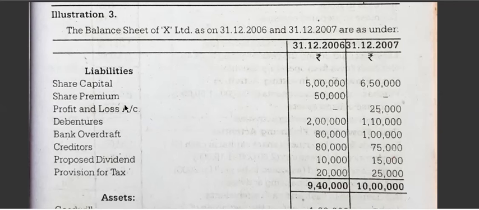Okay. So we'll see liabilities. Share capital comes under financing activity. Share premium comes under financing activity. Profit and loss goes for operating activities, debentures go for the financing activities. Bank overdraft is equal to cash, so it will not go anywhere, it will come at the end. Remember, bank overdraft is equivalent to cash, it will come to the cash.